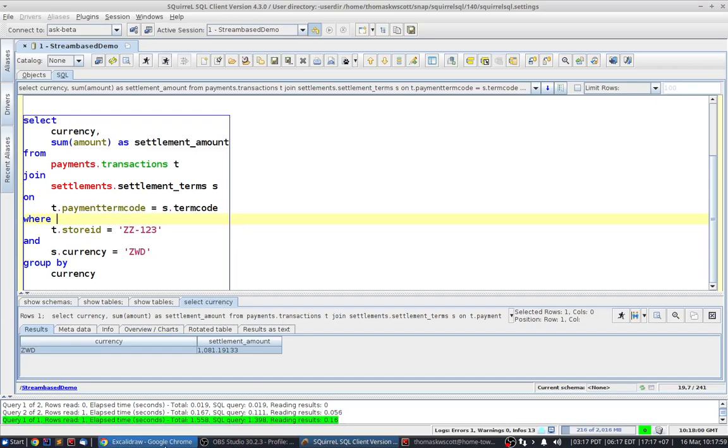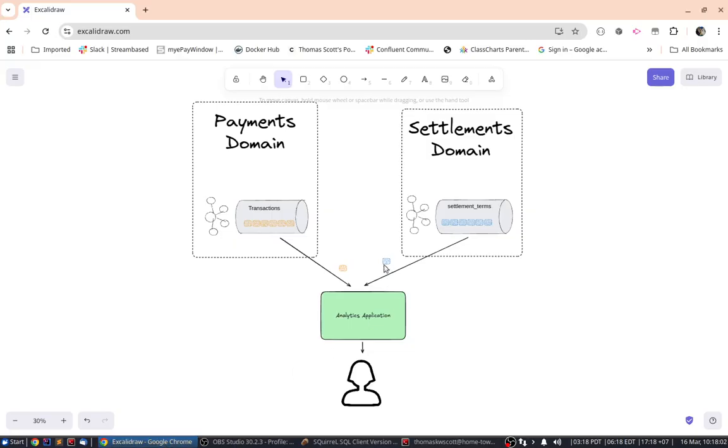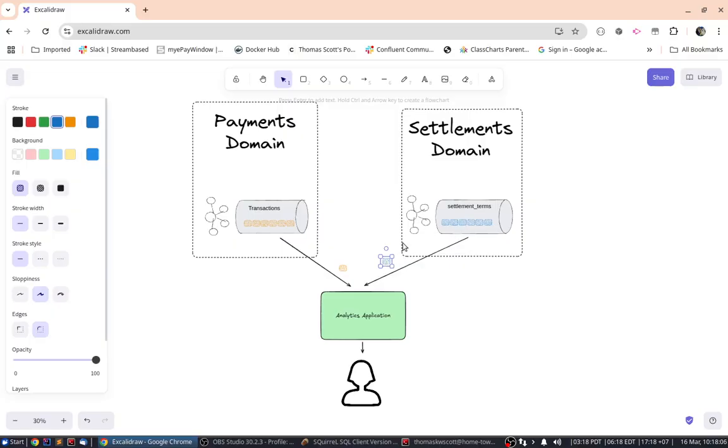If we go back to our diagram, that means that I can push these constraints up into the read layer and pull only ZWD related messages from the settlement terms topic and only store ID ZZ123 related messages from the transactions topic. Using Streambased indexing is a really great way to determine and push these constraints down and make these kind of reads really efficient.